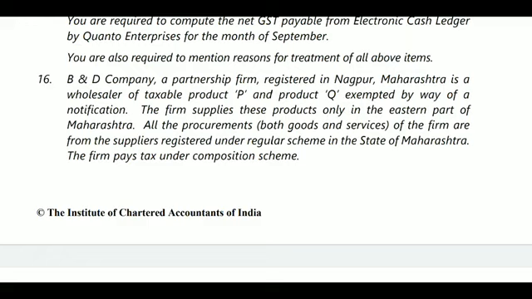If the amount of turnover exceeds 75 lakhs, as on the date of exceeding, he will have to pay tax at the normal rate. Then whatever the ITC available on that day, he may claim under normal registration, as a normal person is eligible, and in this case capital goods also are available.